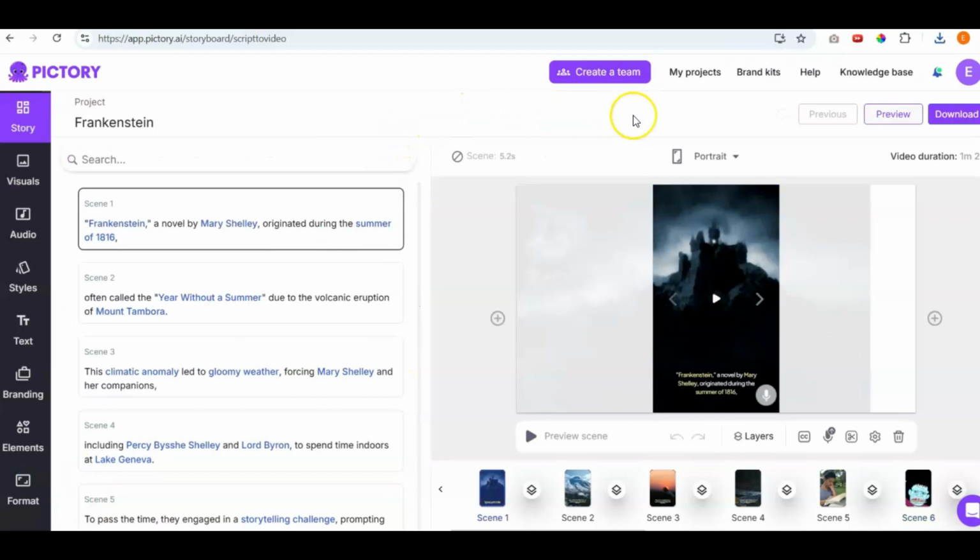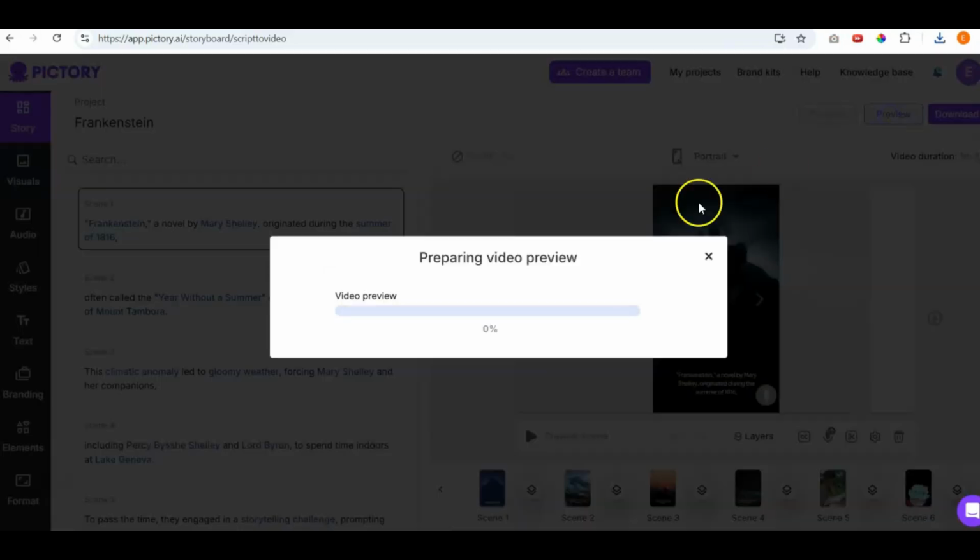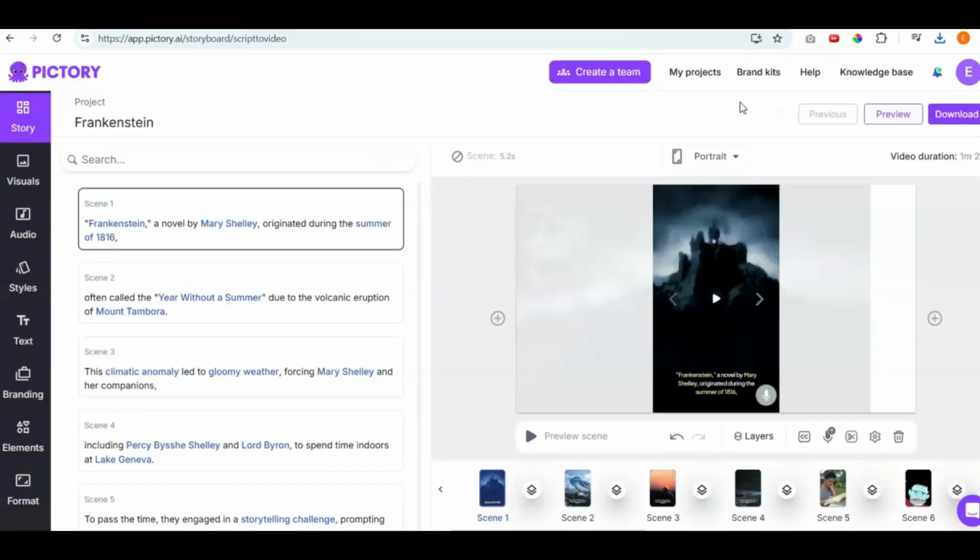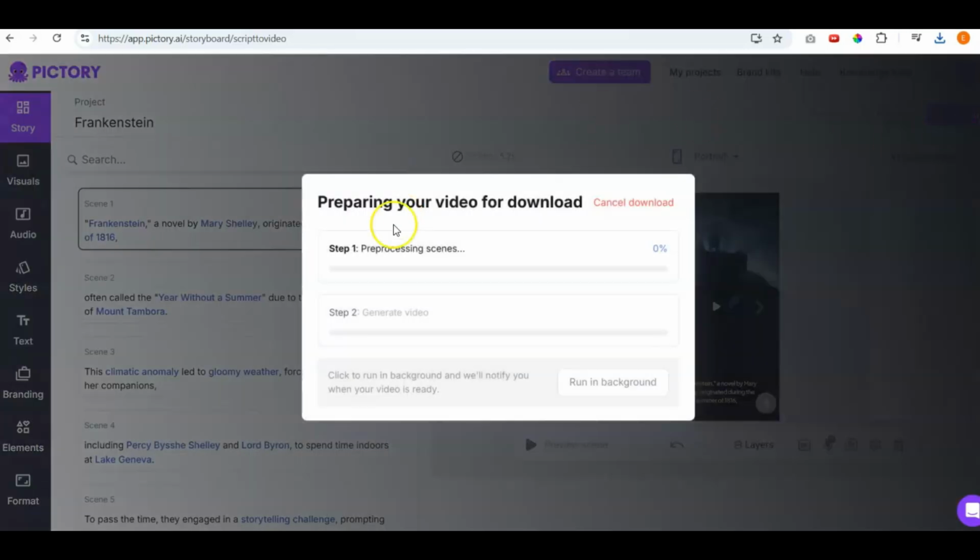Now, if I want to watch the video, I can simply click preview, and that will go ahead and render it down so you can actually hear the audio with the video. Once done, after watching your preview, if that's what you choose to do, you can click download right here. And that will take everything and basically, again, render it all down. Now you're ready to head to TikTok and start uploading your videos. And again, it's as simple as that.